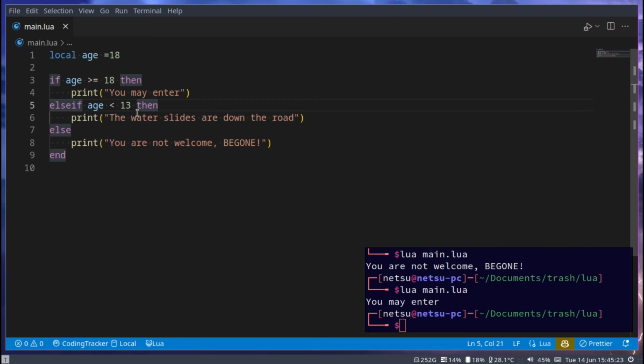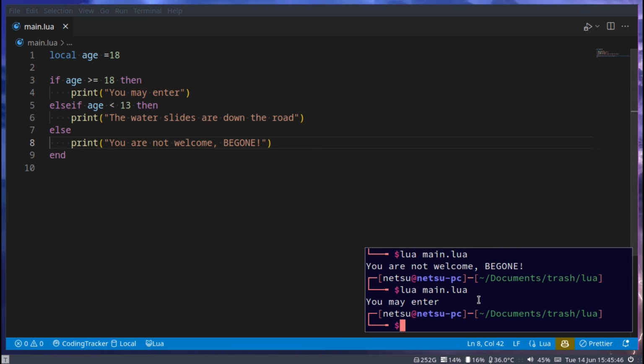Cool. So now we're checking if the user's age that's trying to enter is more or equal to 18, they're allowed to enter the bar. If their age is under 13, we tell them that the water slides are down the road. Otherwise, they are not welcome and they should be gone, because then we know they're teens and they're trying to sneak in to get a quick drink.